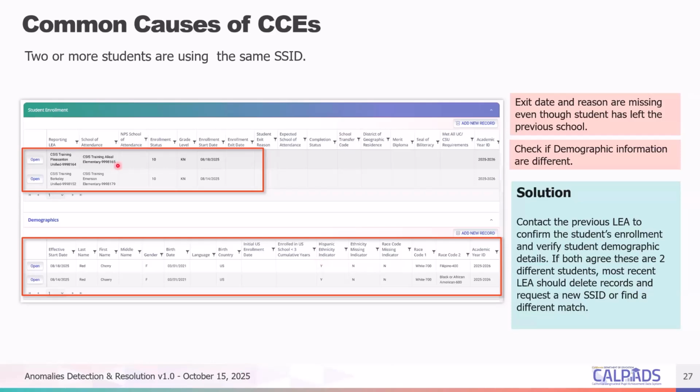So here I have my enrollment at Berkeley, and Pleasanton Unified has theirs as well. But if you look at the demographics, there are some red flags you might be able to identify, like their first name and maybe their birth date are the same, but the race and ethnicity are different, and also their parent and guardian names might be different. Those are things you might need to look at to determine if this is a hijacked SSID.